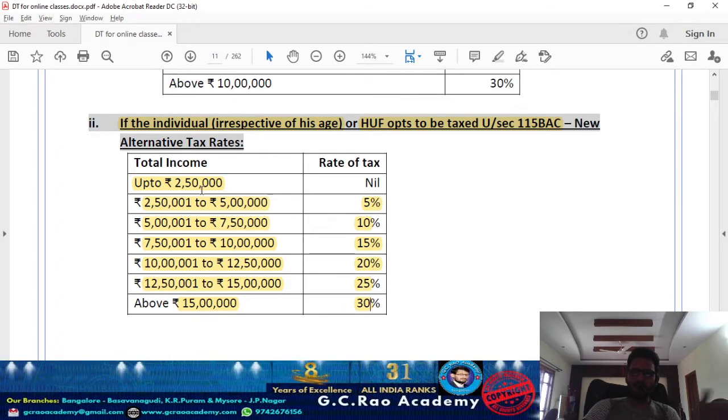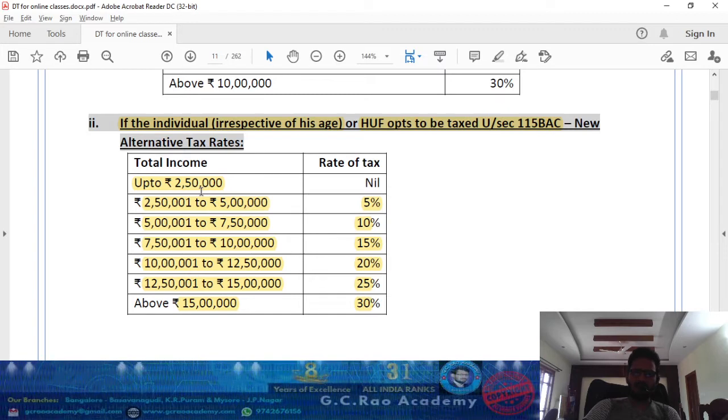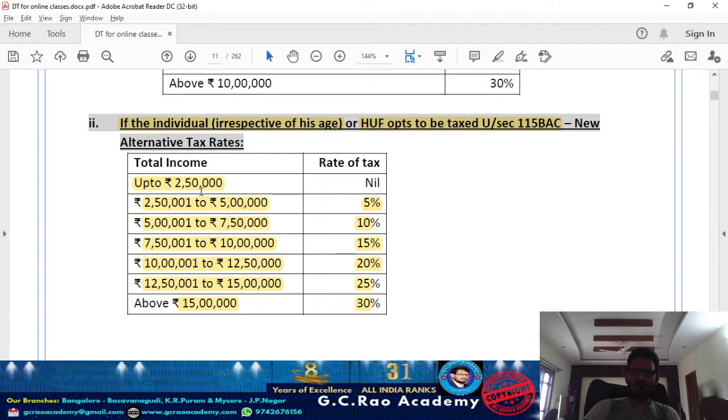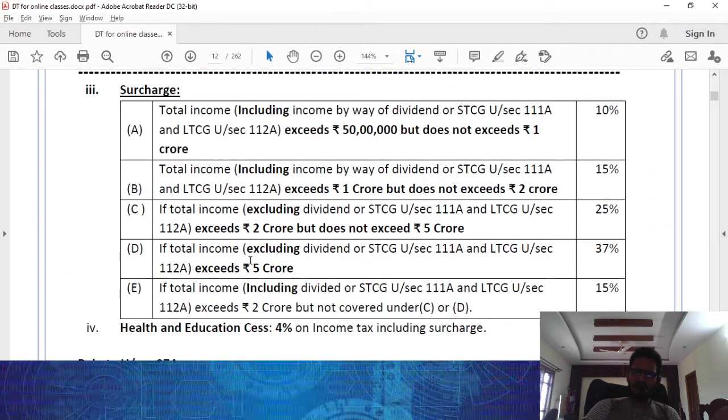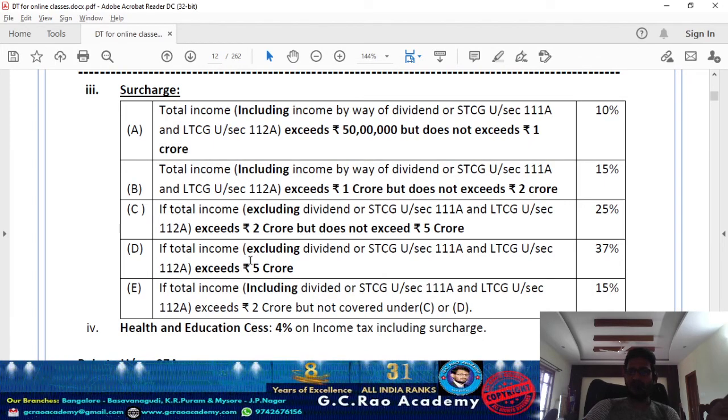Every time income increases by 2,50,000, your tax rate increases by 5%. Up to 2,50,000 is basic exemption, 2.5 to 5 lakh is 5%, 5 lakh to 7.5 lakh is 10%, 7.5 to 10 lakh is 15%, 10 lakh to 12.5 lakh is 20%, 12.5 lakh to 15 lakh is 25%, and above 15 lakh is 30%. And there are normal rates of tax and concessional rates of tax that are applicable to individual and HUF. Now, sir, what is the applicability of surcharge?